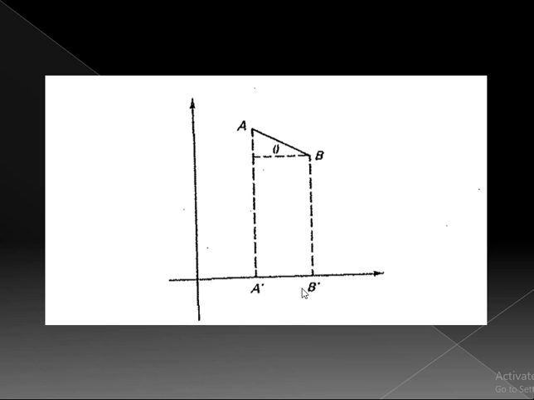Although the lengths of AB and A prime B prime are not the same in general, there is a one-to-one correspondence established by the projection between points on the two segments. So here is the one-to-one correspondence projection.